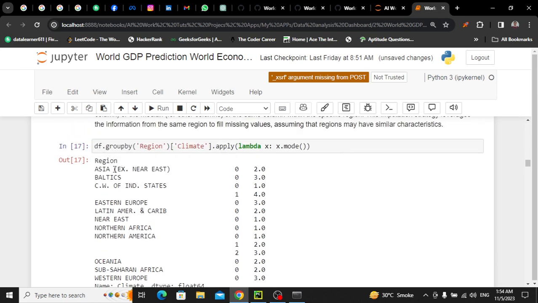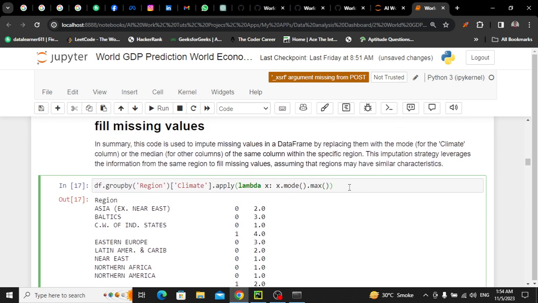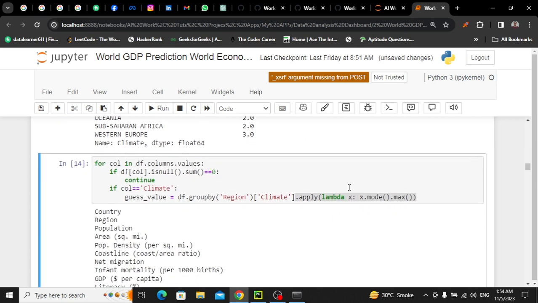See, for Asia you have 0 is maximum, and this value is also most repeated, so these are the two most repeated values, but within these two most repeated I'm taking the maximum one. So I am going to take the first one, and this will go for all other regions, and if you go down you'll see, okay. So this is what it means. I hope you get the point.